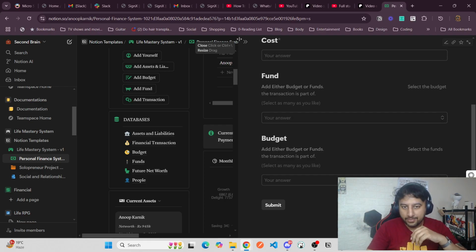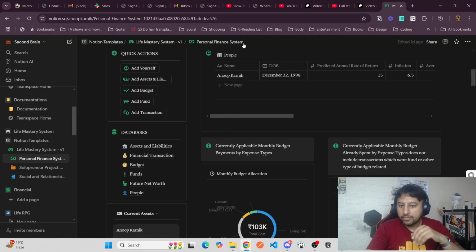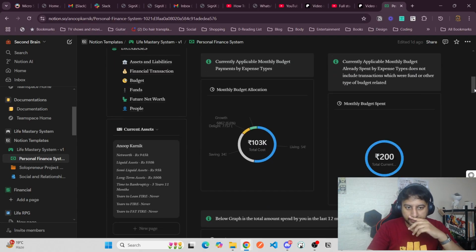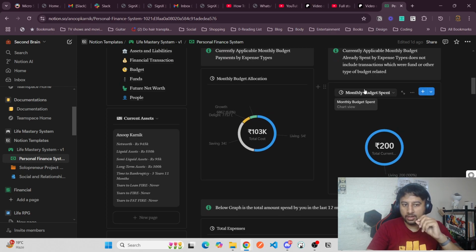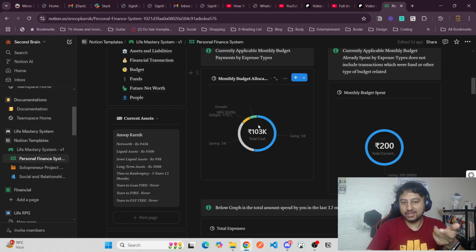So these are the databases used. At the very start, I'll explain each of them. This is the monthly budget, showing whatever has already been spent, and on which category. Monthly, I am predicting that every month I am going to spend around 1 lakh.